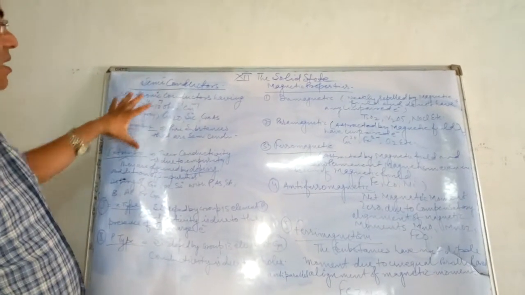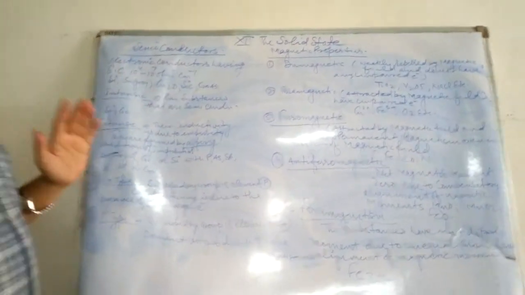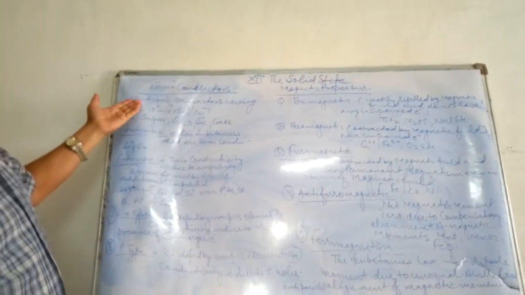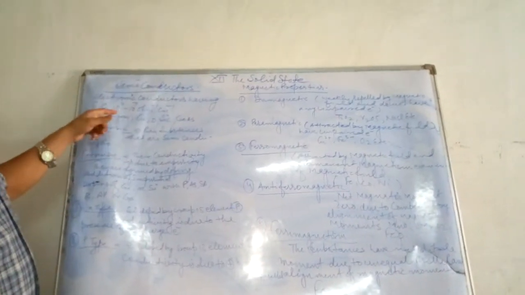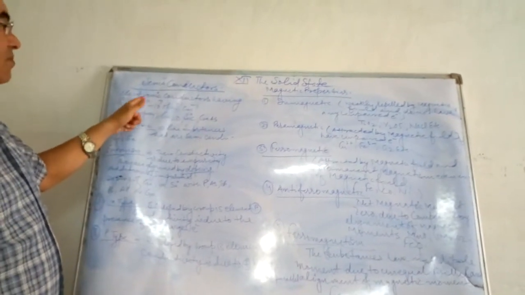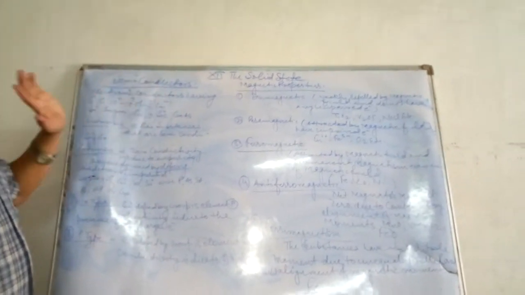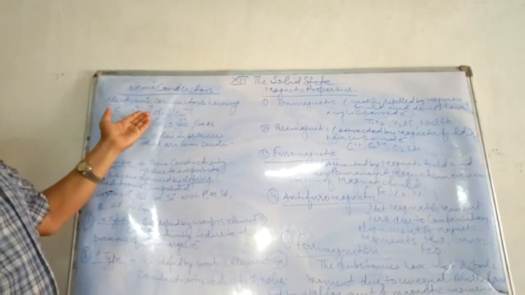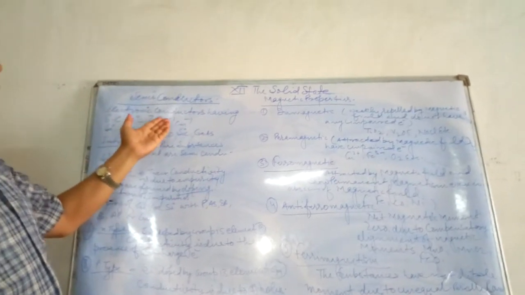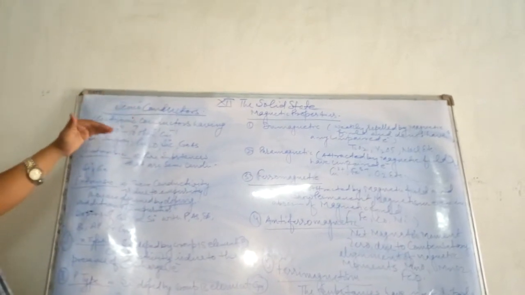Today, the last topic of the first chapter, the solid state, is semiconductor. You know, electronic conductors having electrical conductivity in the range of 10 raised to power 4 to 10 raised to power 7 ohm inverse centimeter inverse, then that substance will be considered to be a semiconductor.